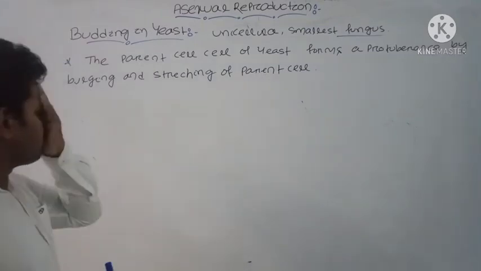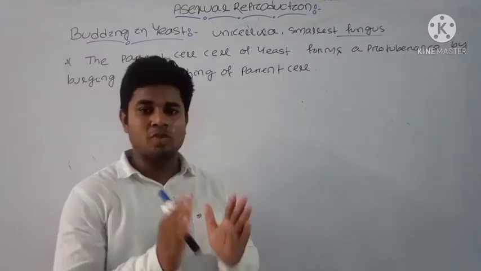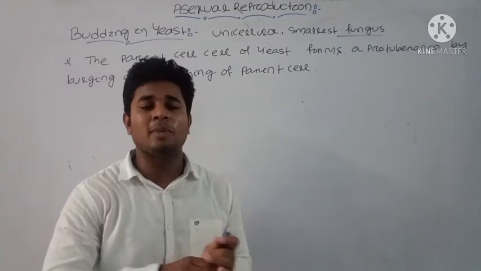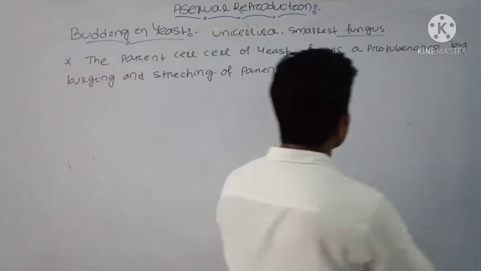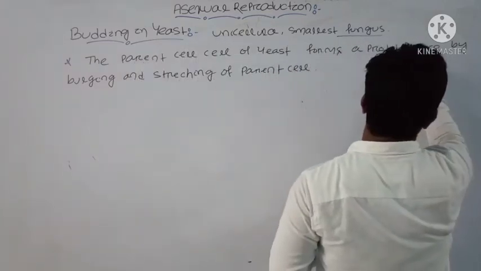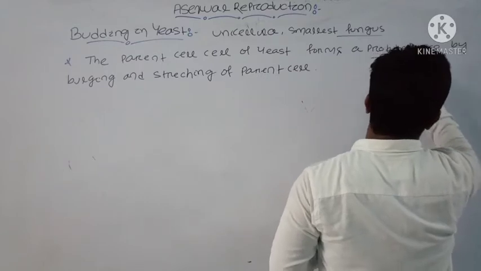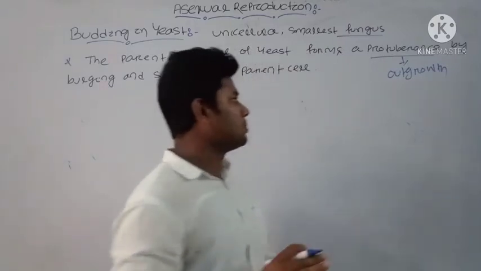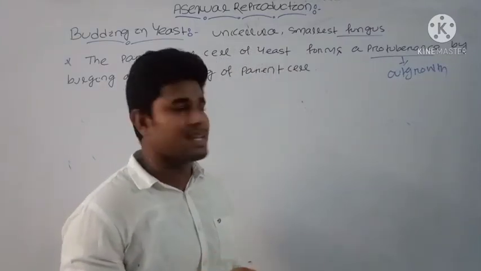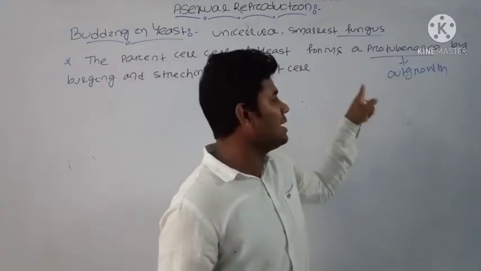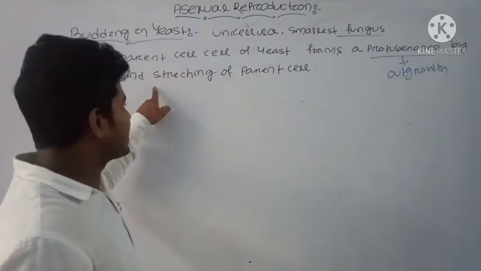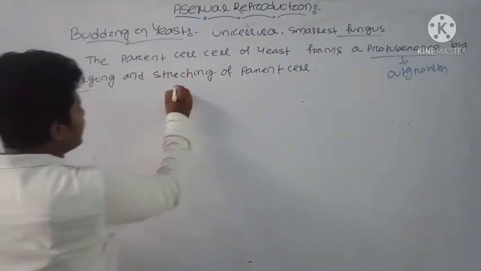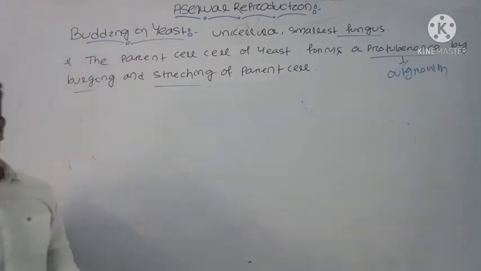Okay, usually the parent cell which is present before will form a protuberance. What is a protuberance? Protuberance is an outgrowth. Already we know that in the budding process there is formation of an outgrowth from the parental cell, and the protuberance is formed from the parent cell, that is your yeast, by bulging and stretching of your parent cell.